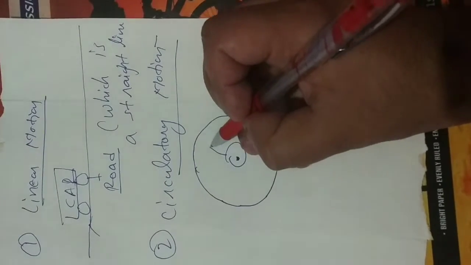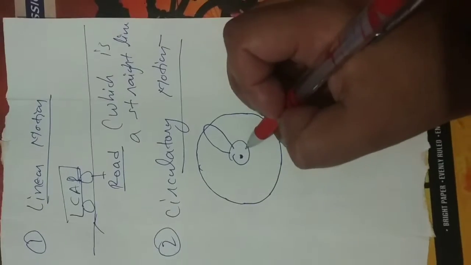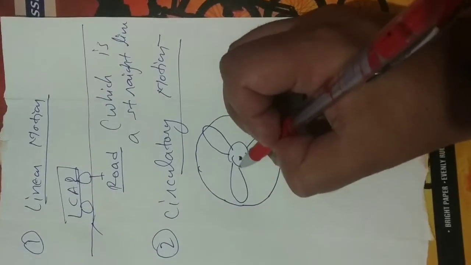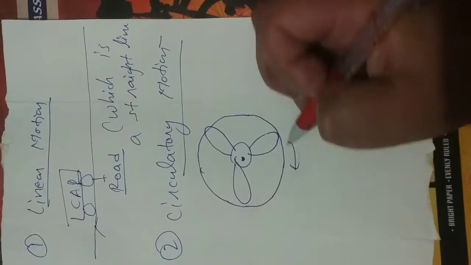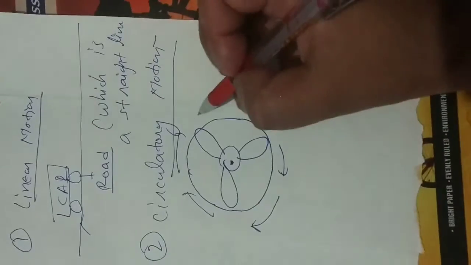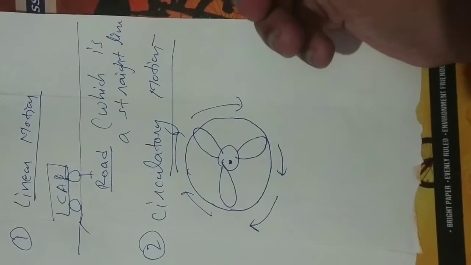So the motion of a fan is called circular motion.